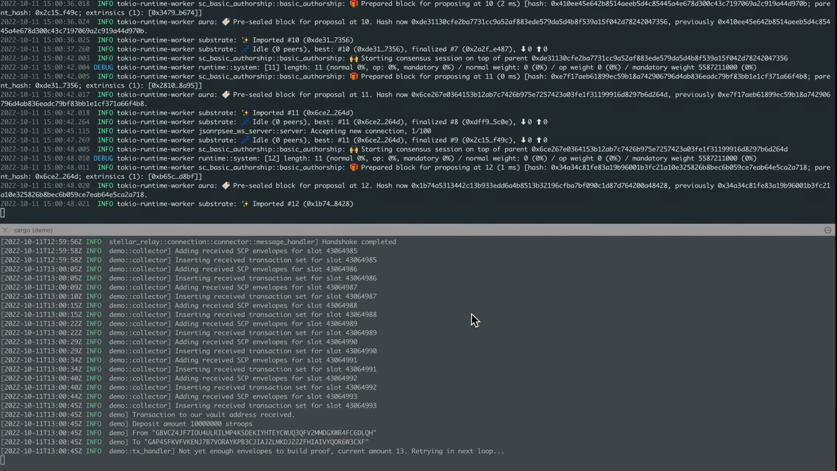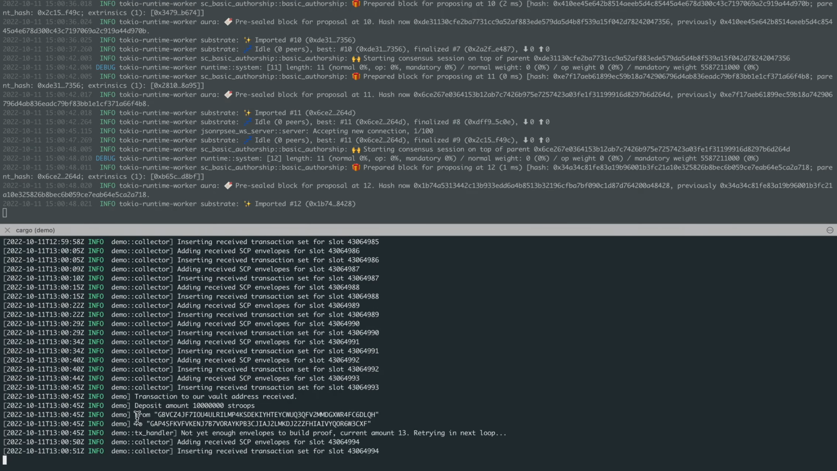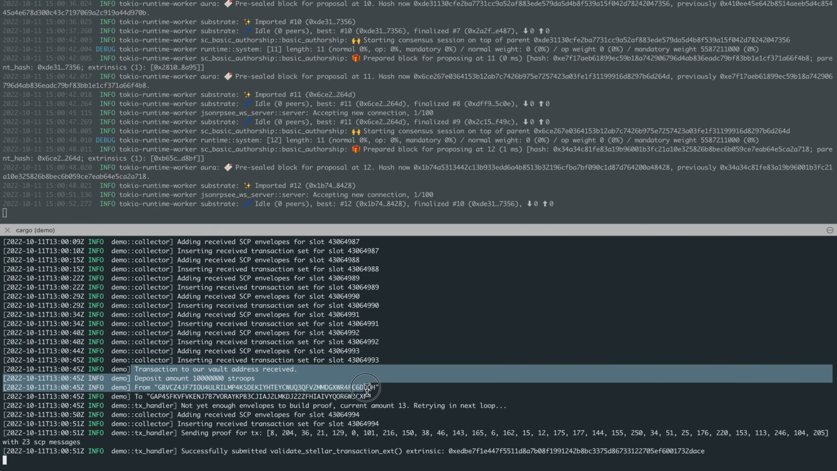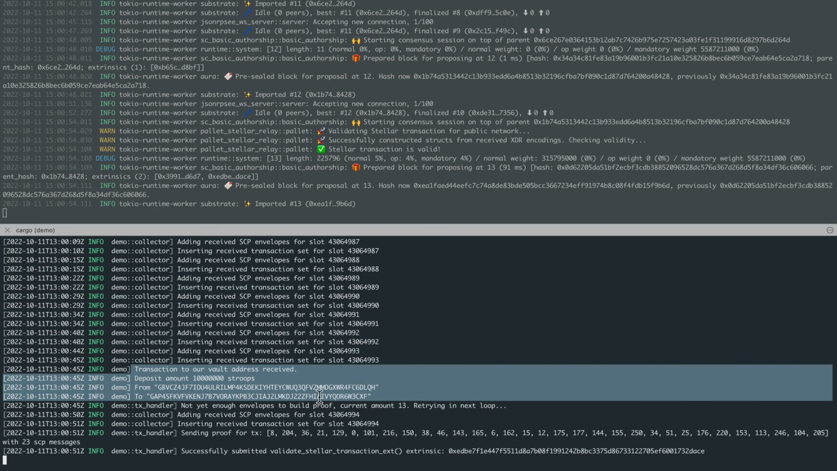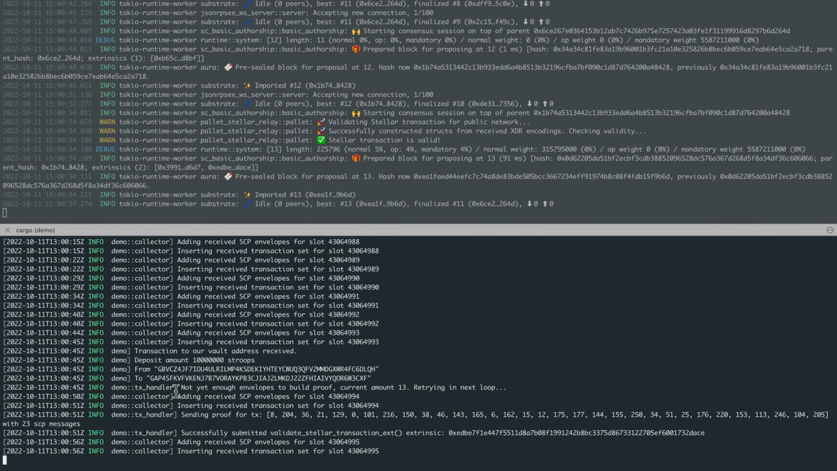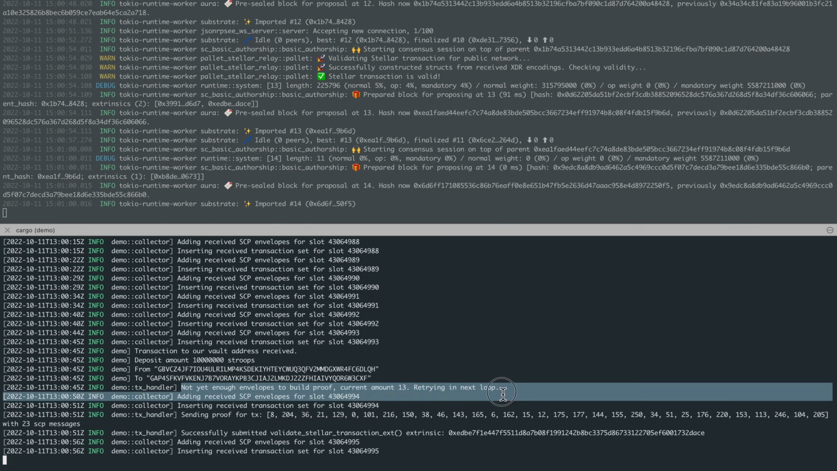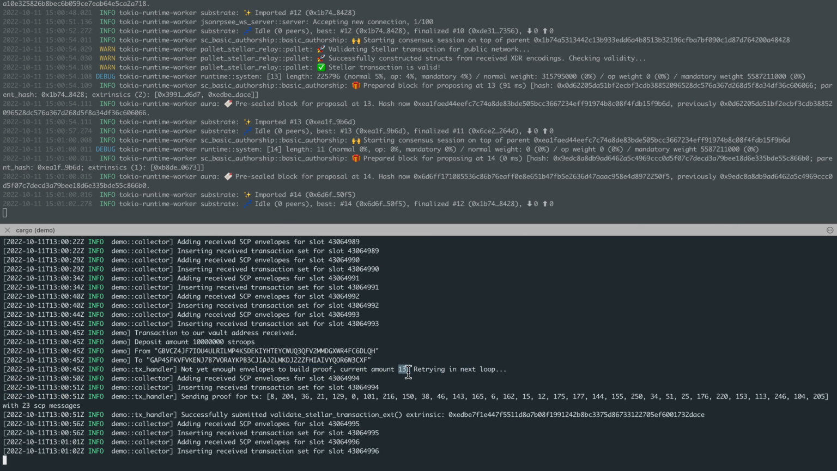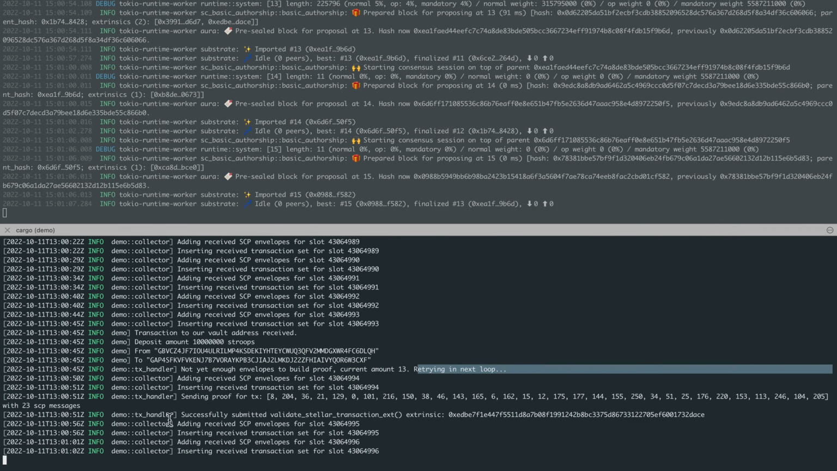So now it's done, and we go back to the code, and we see that our agent immediately picked up the transaction, and next it's gonna collect the related consensus messages it needs. Here on this line we see that actually it only has 13 messages so far, so it's gonna retry in the next loop when it has more messages.